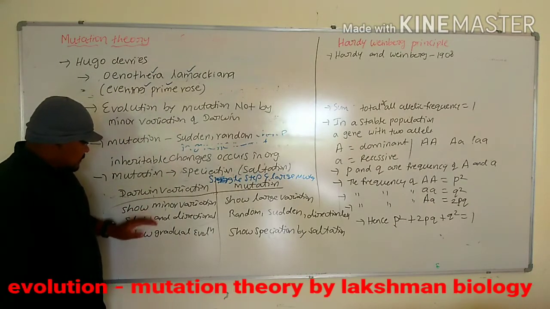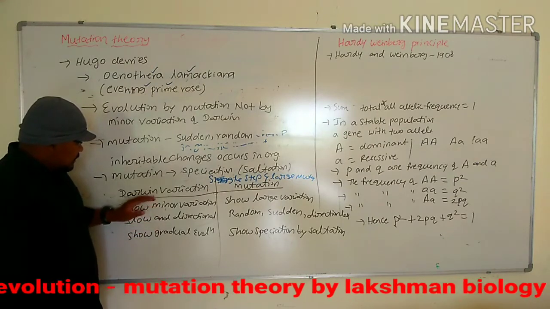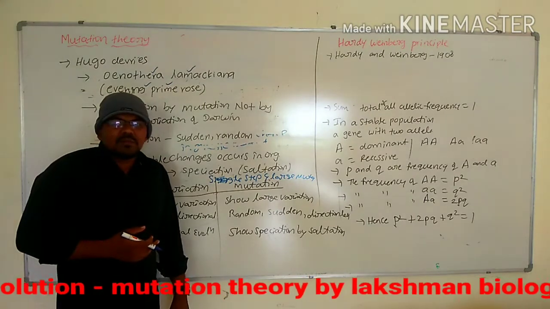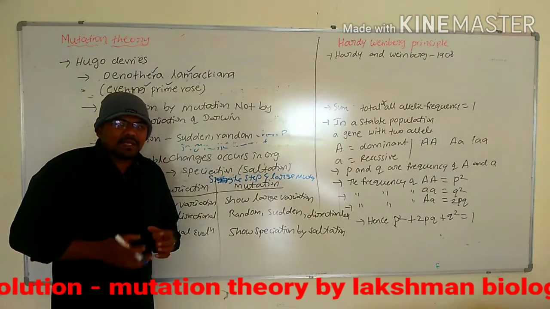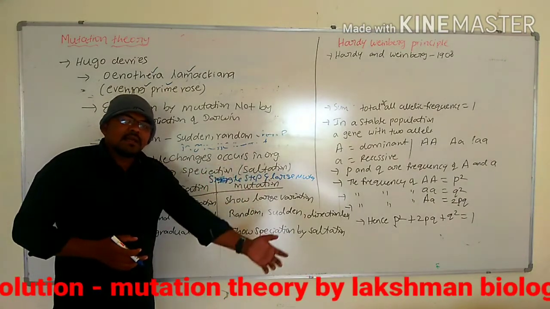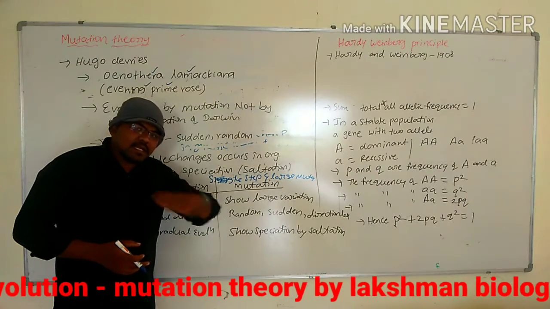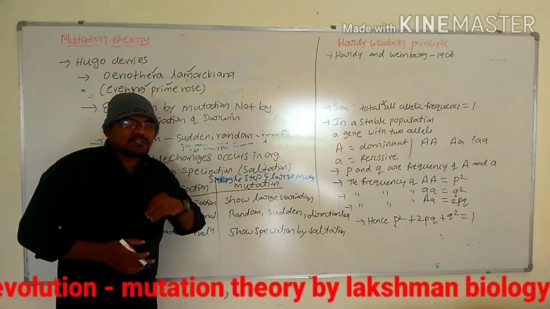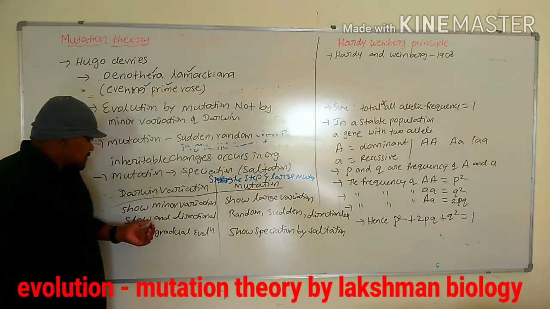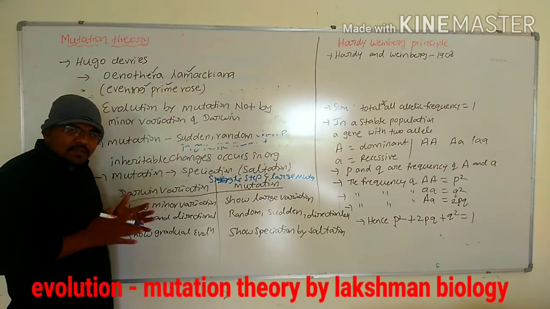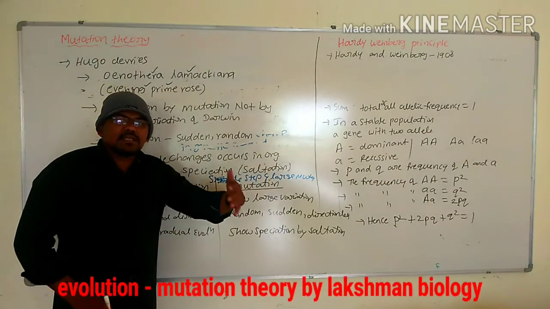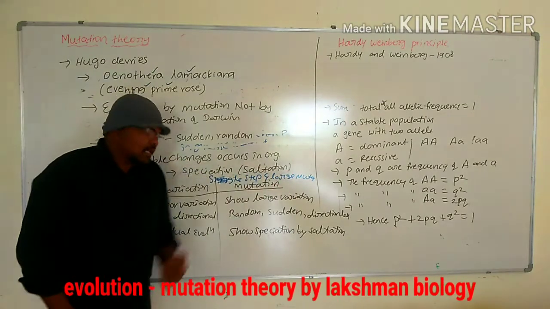Next, Darwin's variation is slow and directional. It is very slow. A small variation occurs and is transferred to the next generation, which again shows small variation and transfers it onward in a direction, in a slow manner. According to Darwin, evolution is slow and directional, from one generation to another, and again to the next generation.